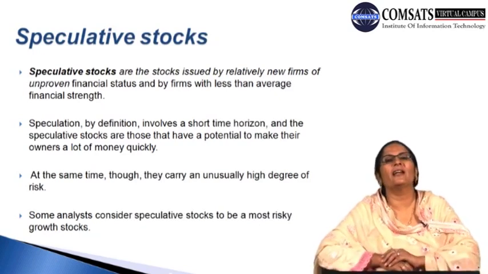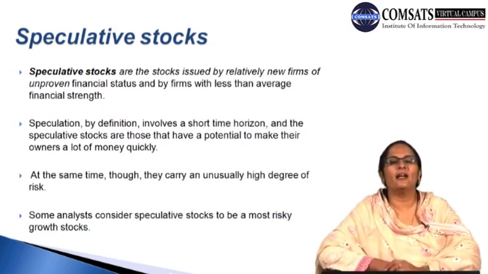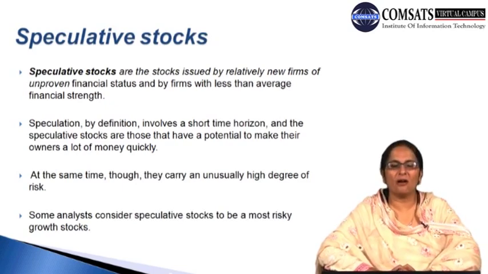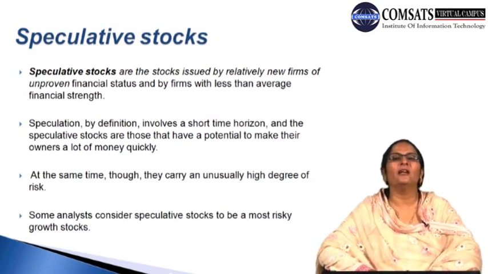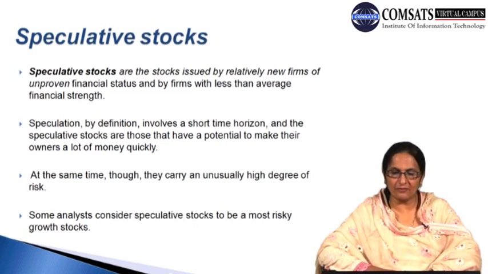And how can we say that speculators earn a high level of money within a short time? They basically carry these stocks, and these are the category of stocks which the speculator is likely to purchase because they are linked with a higher level of income and earning which they can earn out of the investment.